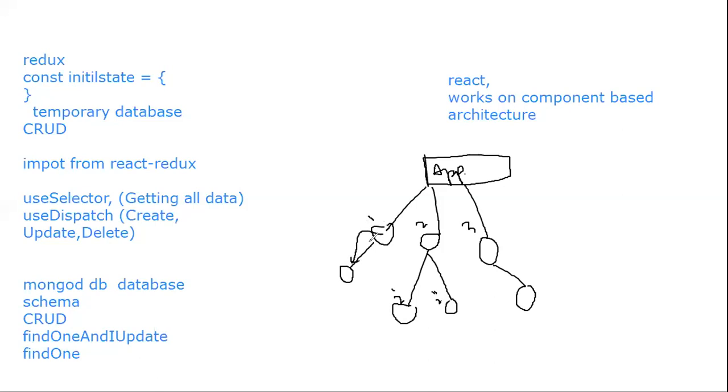Now suppose in the future you are building a big application, and you have to pass data from this component to that component, then how will you do it? It will become so hectic and so tough, if you have to pass something from this to this, then this to this, again this to this, and this to this, because this is a nested component.